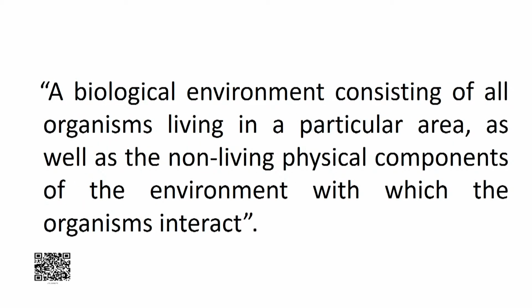The biological environment consists of all organisms living in a particular area as well as the non-living physical components of the environment with which the organisms interact.